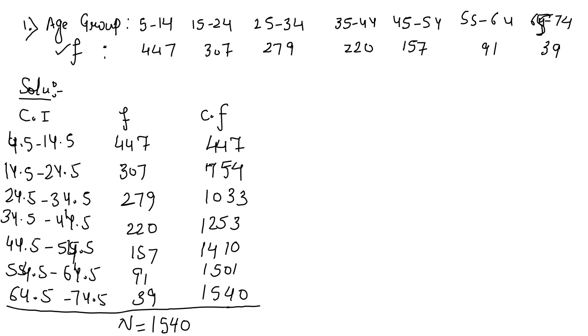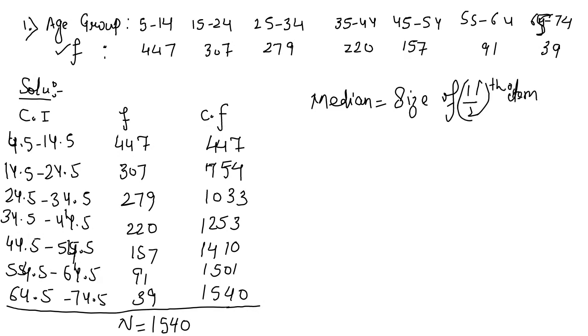So in the continuous series, firstly, we will calculate the size of N by 2th item. N is 1540, so it is equal to size of 1540 divided by 2th item. Calculate this value.